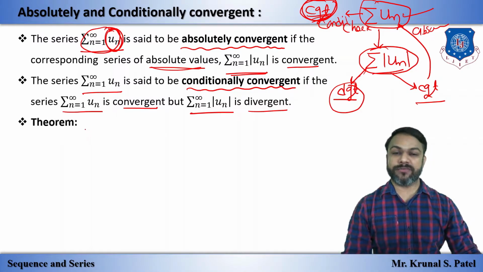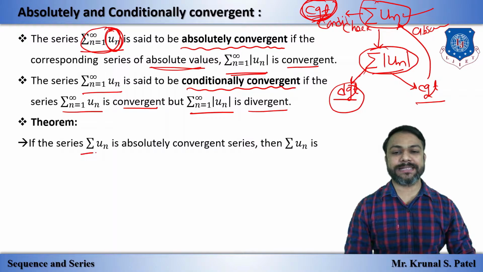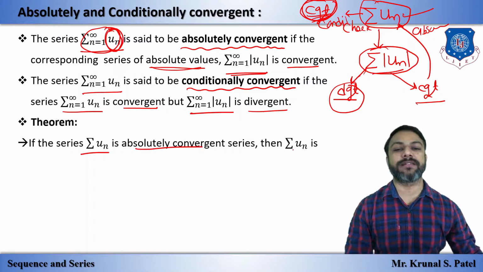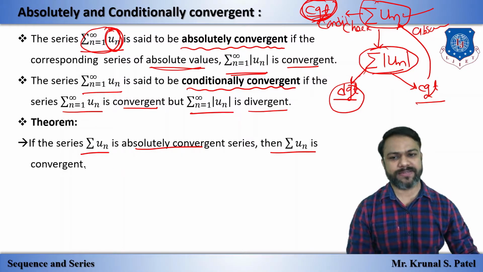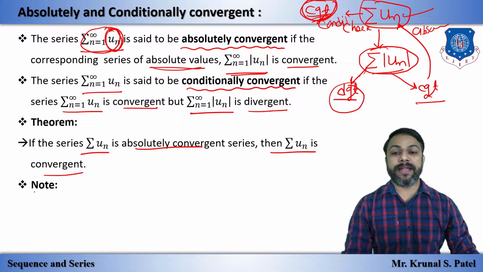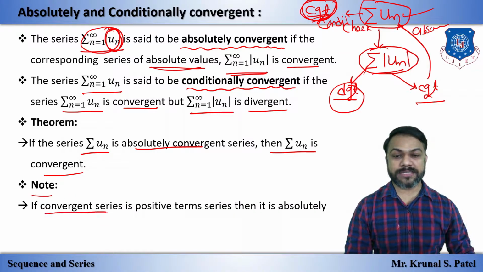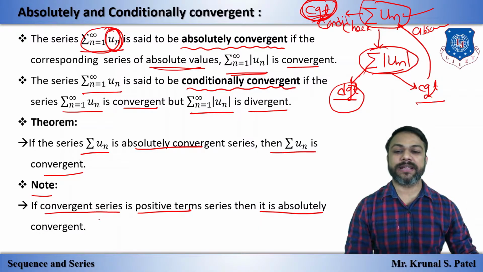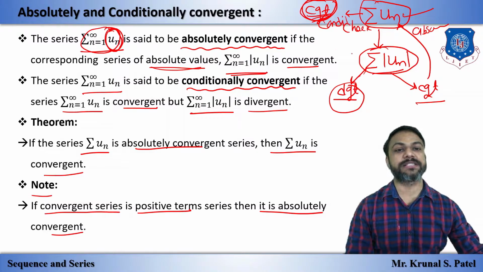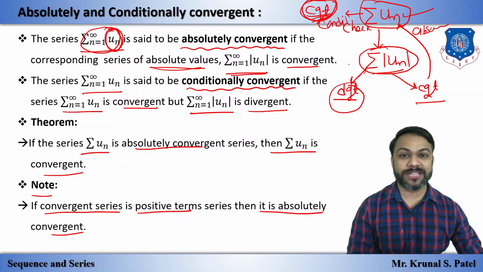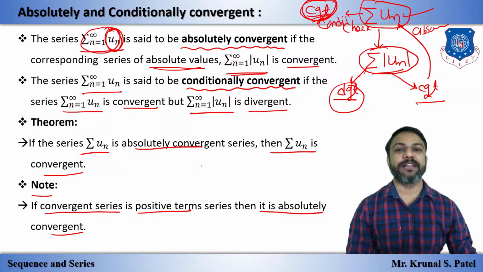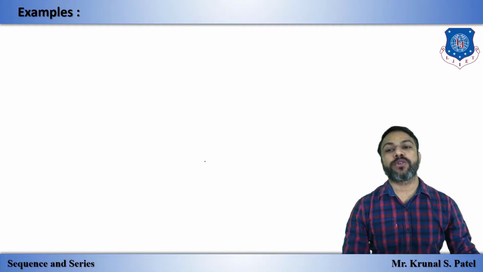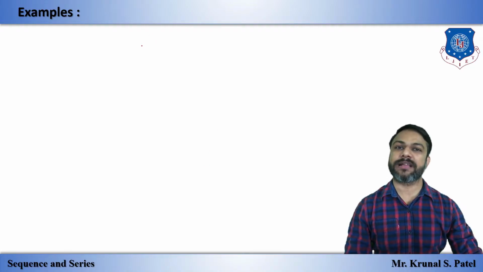Now one theorem: if the series sigma un is absolutely convergent, then sigma un is convergent. Simple. And note, if a convergent series is a positive term series, then it is absolutely convergent. What is a positive term series? We have already seen it in the previous lecture in the zero test.